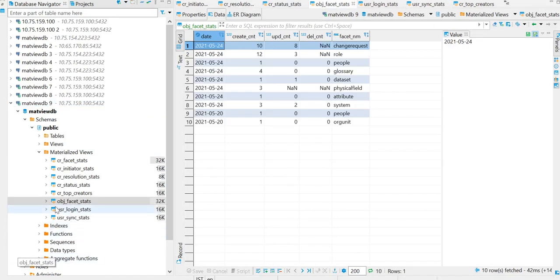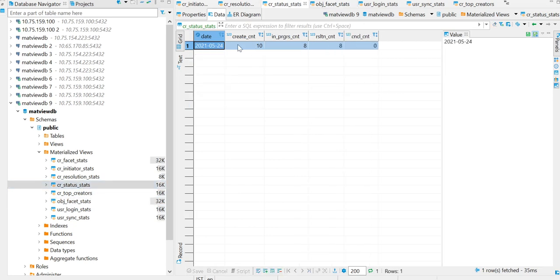So now we will go to object facet status. So here we can see on today's date we have created one glossary. As you can see, the created count is 4, since we created some earlier. Now we have raised a CR, so we need to go to CR status stats. Here we can view, as you can see, today's date and the created count is 10, and in progress are 8 and the resolved is 8 and the cancelled are 0.